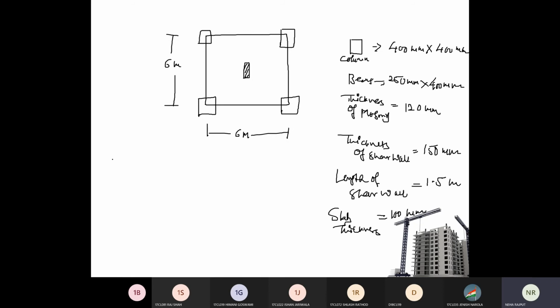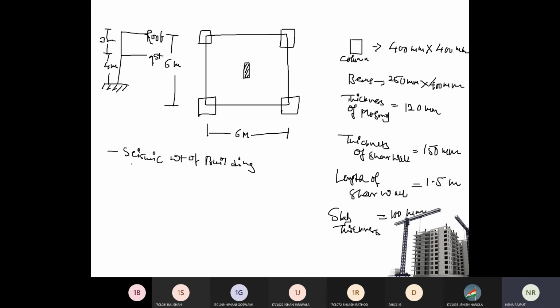What you need to do is find the seismic weight of the building. I am giving you a very small example. This building is of 2 stories only, first floor and roof. This is 4 meter, this is 3 meter.